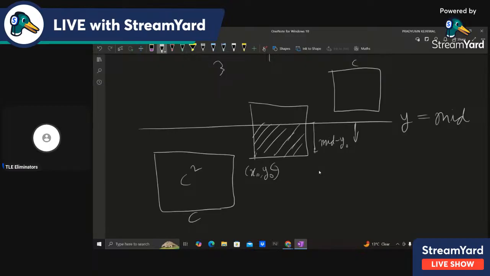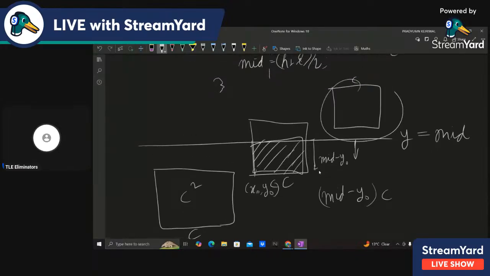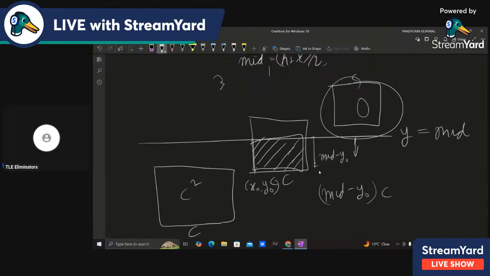So your area will become mid minus y naught into the side length c, right? This side length is c. So this rectangle's area is mid minus y naught into c. And if the square is completely above, then the area below the line is 0. So that's how you can calculate the area below the line.